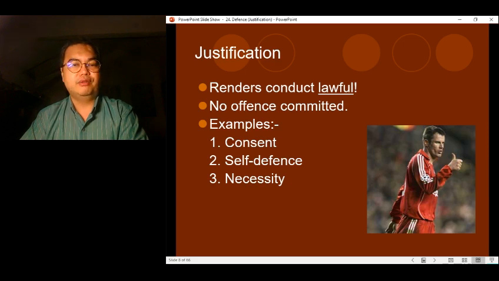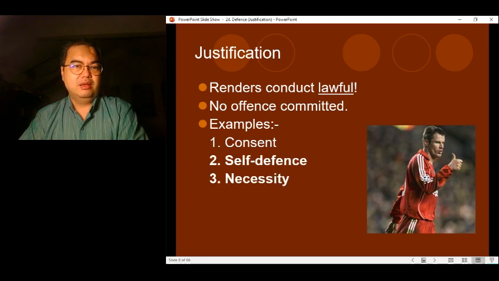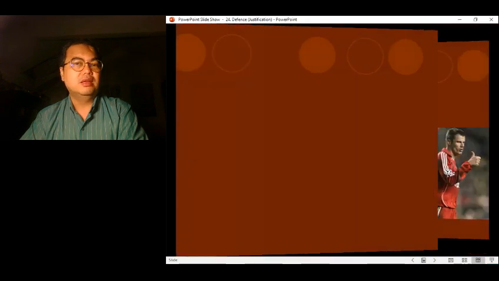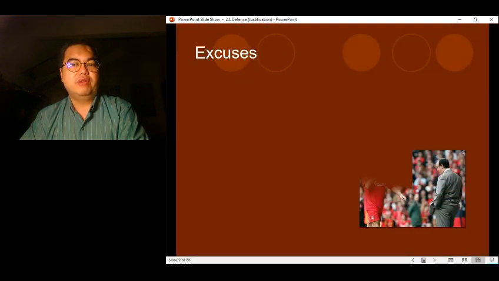Similarly, also for self-defense and for necessity, right? If you can raise this, basically the law says that what you are doing is lawful if you are acting in self-defense or if you're acting out of necessity. So we will be covering self-defense and necessity because we have done consent last semester already. Now you compare justification with excuses.